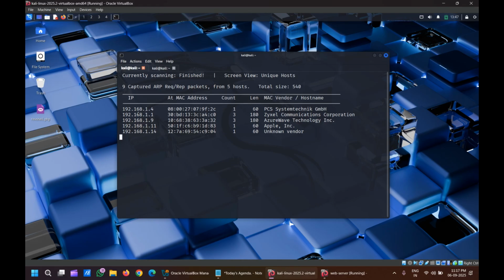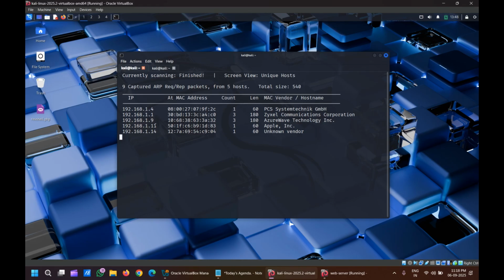I will be discussing later what is broadcasting, everything. What is ARP poisoning? What is ARP? How can we get the IP address? How is the router assigning to each and everyone? We will be discussing later. But right now, as our topic, we are discussing the Nmap tool.